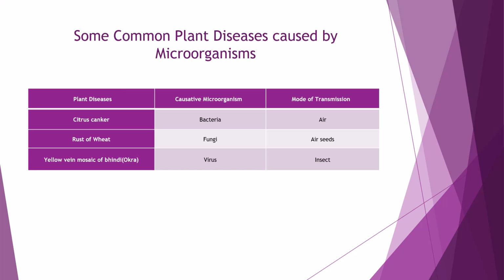Some common plant diseases caused by microorganisms. Citrus canker. Causative microorganism is bacteria. Mode of transmission is air. Rust of wheat. Fungi is the causative microorganism and mode of transmission is air, seeds. Yellow vein mosaic of bhindi, sometimes also known as okra. Causative microorganism is virus and mode of transmission is insect.